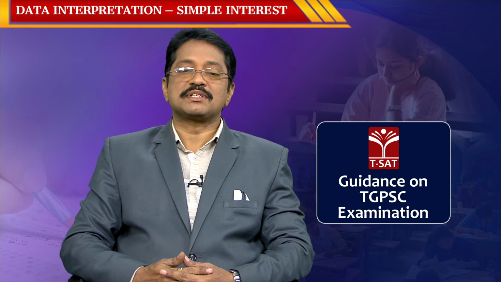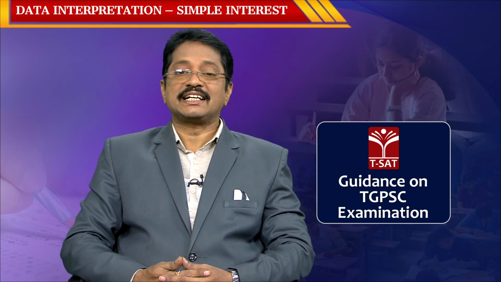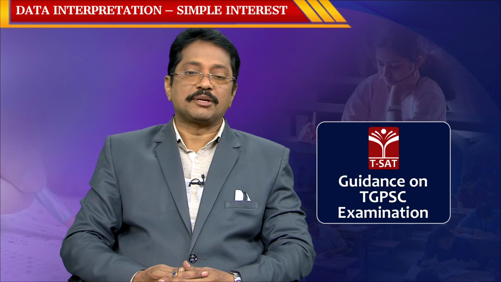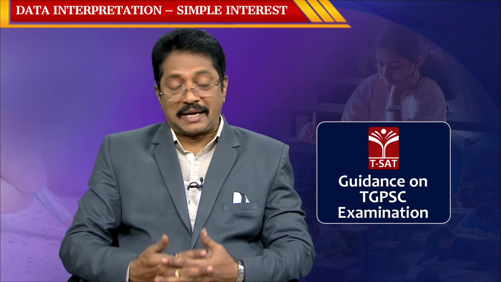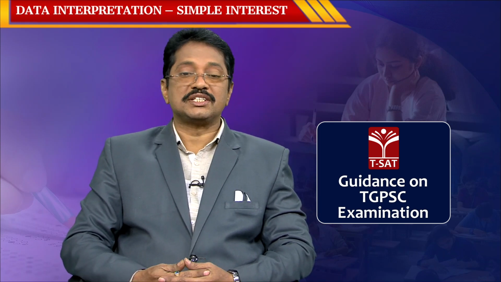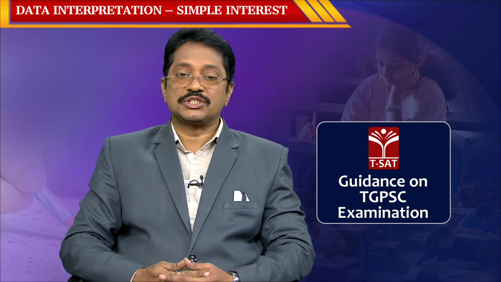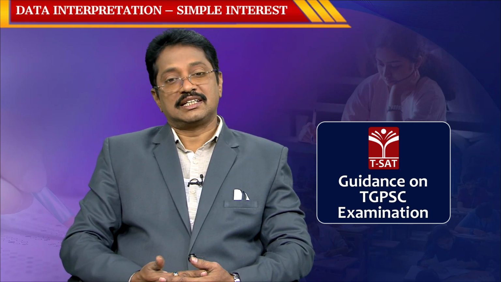The rest of the paper comes under section 3, data interpretation and problem solving. In this section you are going to practice and write the examination on different areas like ratios and proportions, compound interest and simple interest, line graphs, bar graphs, cumulative curves, frequency curves, central tendency, time and distance, time and work, and various concepts which are considered as quantitative aptitude.